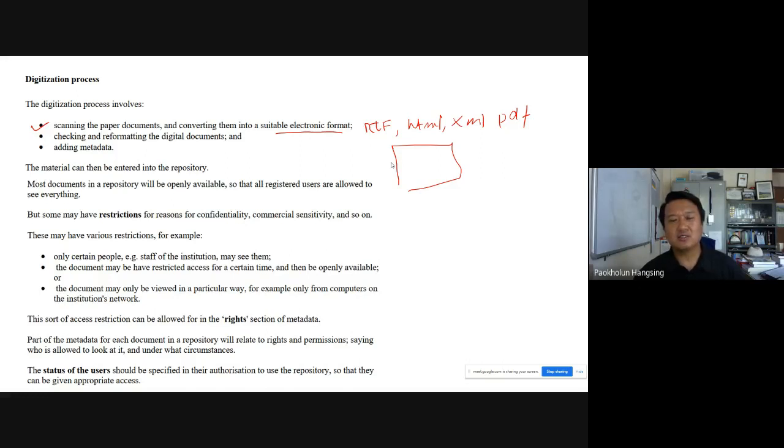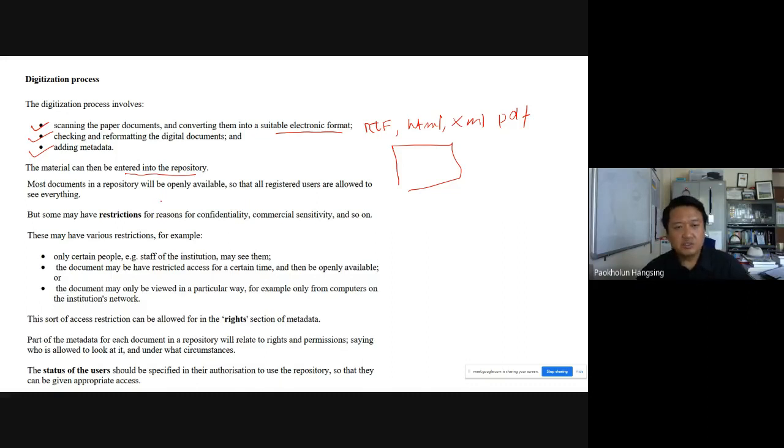Reformatting a digital document means that we try to make it a little bit more readable. Finally, an important thing is adding metadata. As we have said, in most cases we won't find ready-made metadata, but we have to create it manually. Only then can the material be uploaded to the repository.